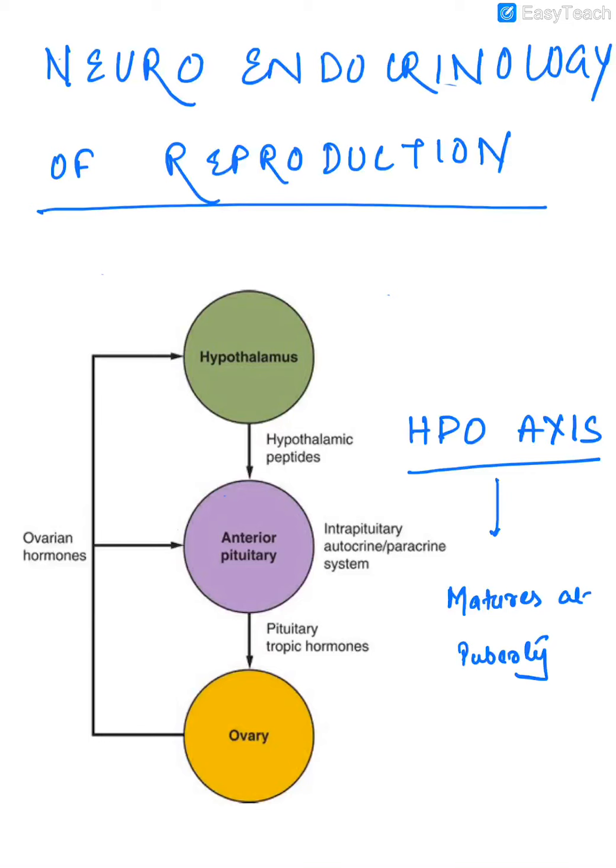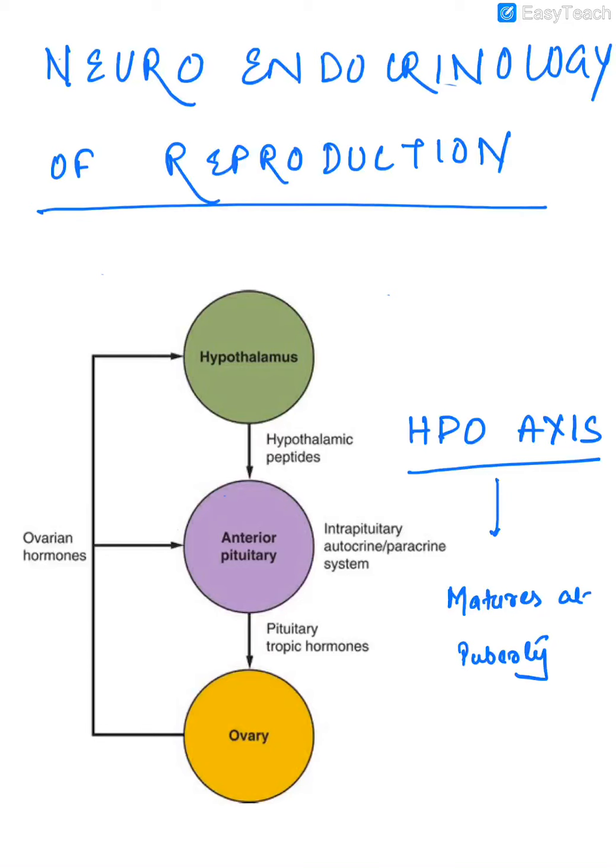Now we shall be discussing neuroendocrinology of reproduction. Neuro because it has neuronal connections and the nervous system has a function in it, and endocrine because of the hormones involved. So basically, the menstrual cycle and the reproduction after that is regulated by the hypothalamo-pituitary axis.